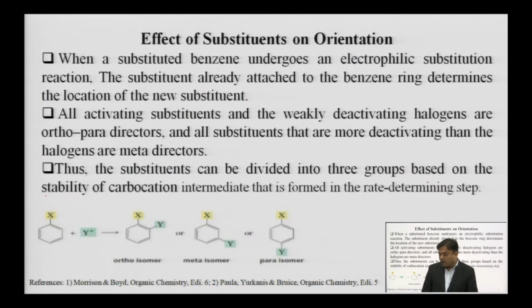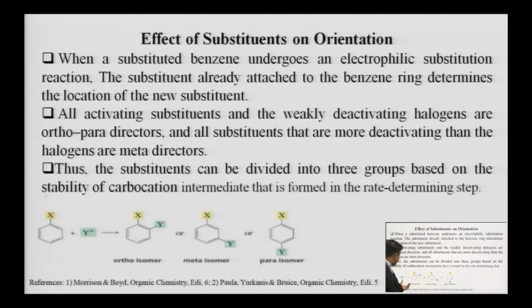We all know that an electrophilic substitution reaction takes place in two steps. In the first step, formation of sigma complex or arenium ion or carbocation occurs. In the second step, hydrogen will get abstracted from the benzene. Just see the slide.